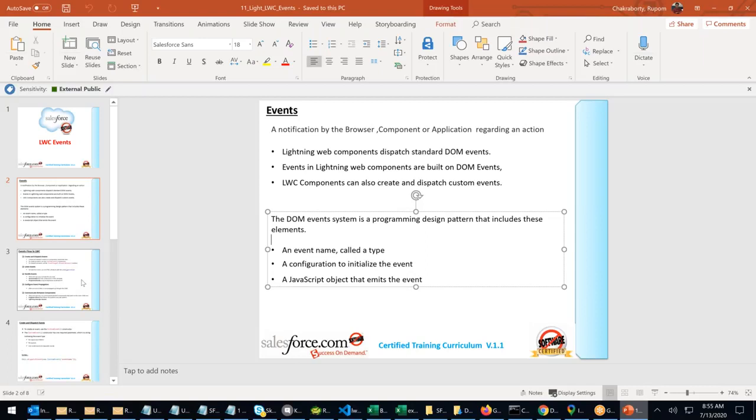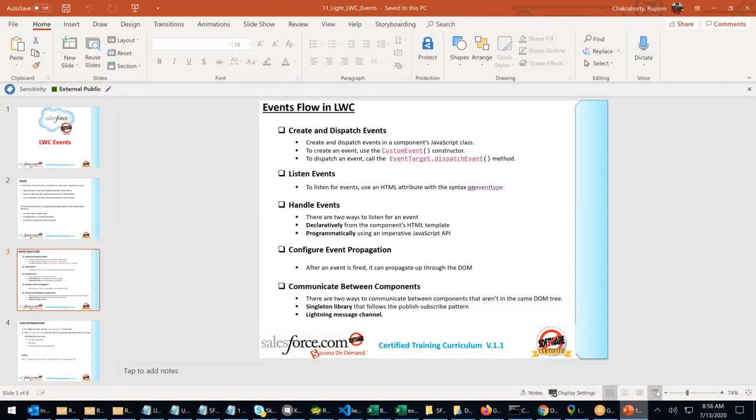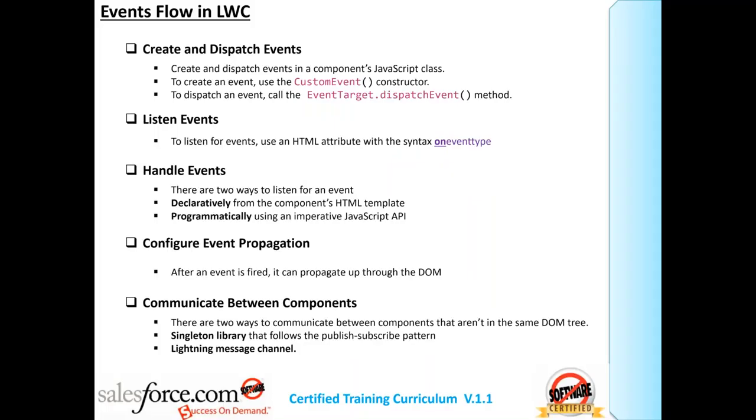So first, create and dispatch event, listen event, handle event, configure the propagation, and communicate between the components. These are the event steps.